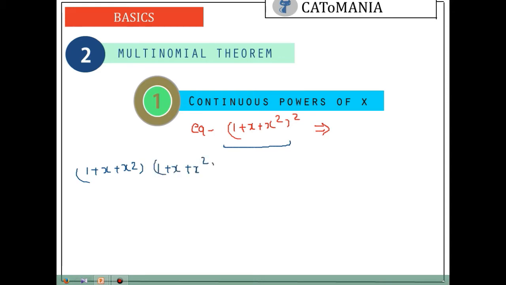As earlier, we were checking the power of y from 0 to n, so the number of terms would be n plus 1. But here we do not have any power. Here we do not have any y.